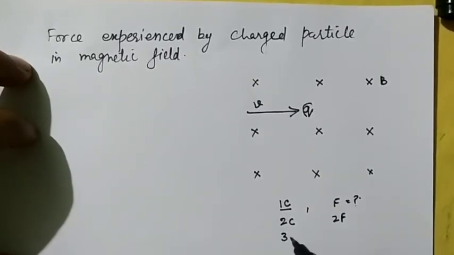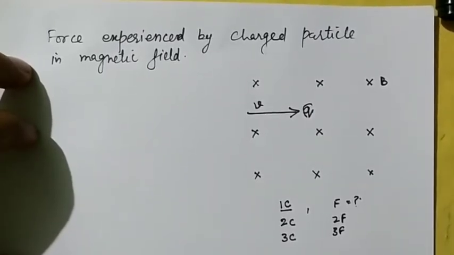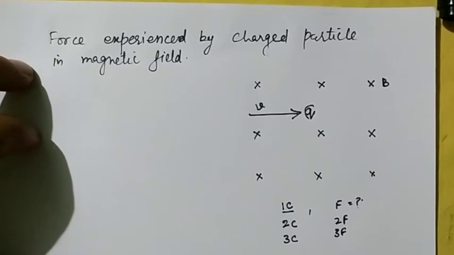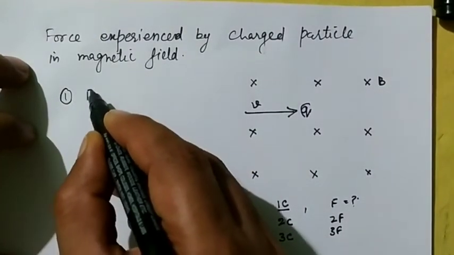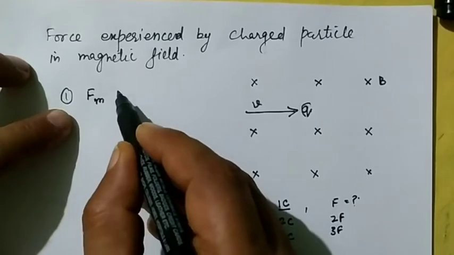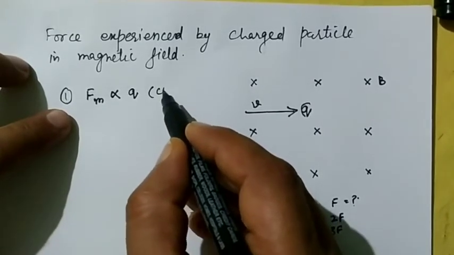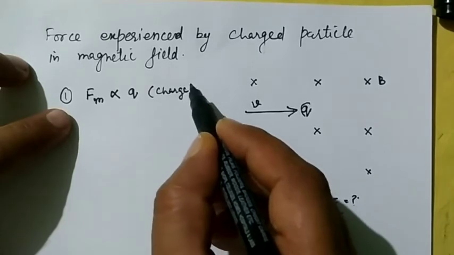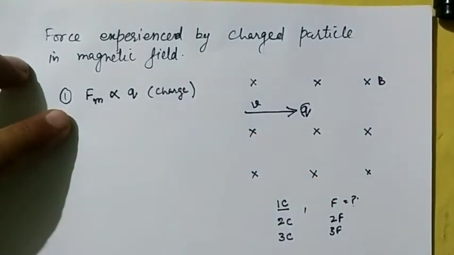Similarly, if I increase the charge to 3 coulomb, my force also gets tripled. So it means that as I am increasing the charge, my force is also increased. So one thing we observed is that the force experienced by a charged particle is directly proportional to the charge, that is, the charge of a particle which is moving inside a magnetic field.